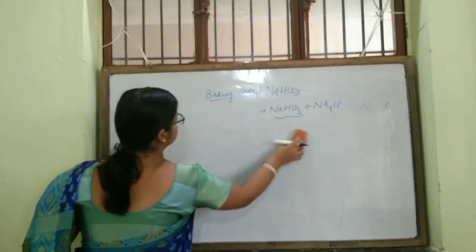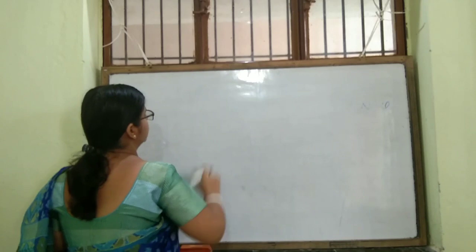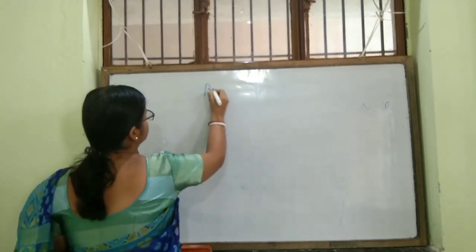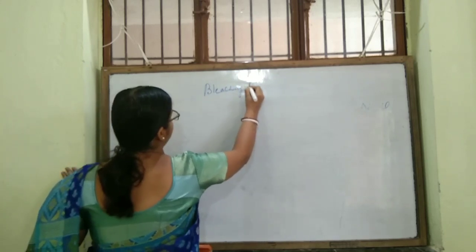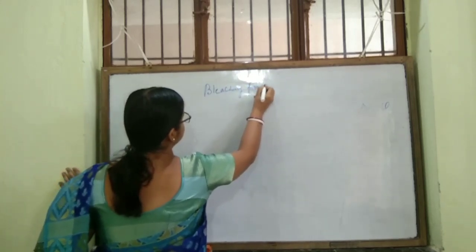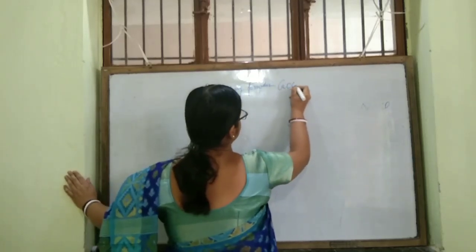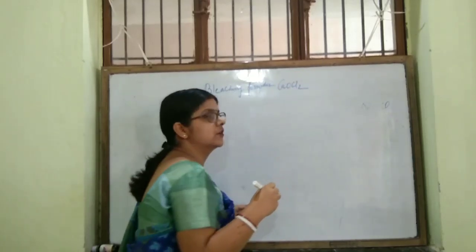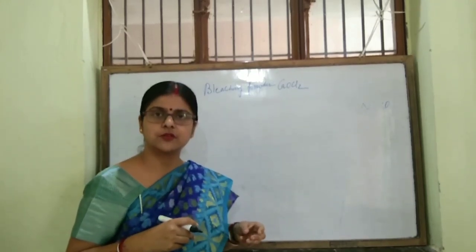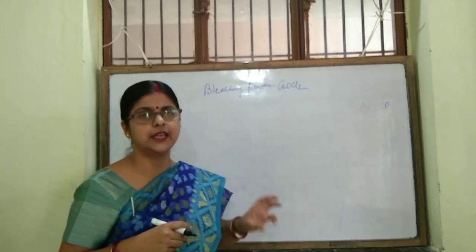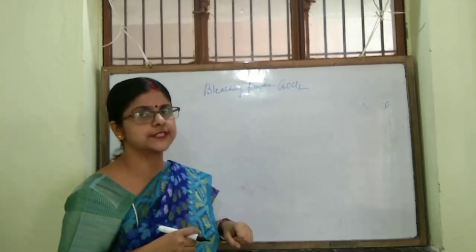Next is bleaching powder. What is its formula? CaOCl2. Calcium oxychloride. What is this chemical name? Bleaching powder's chemical name is calcium oxychloride. What is this formula? CaOCl2.